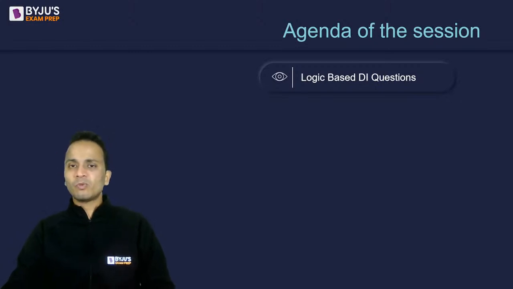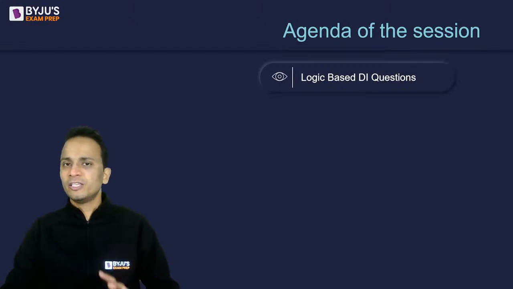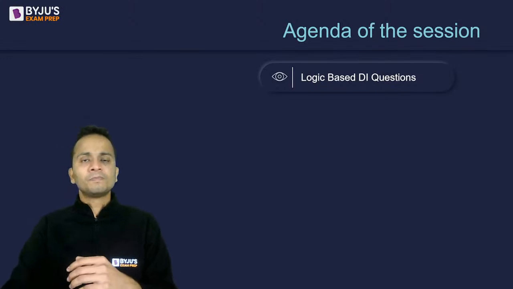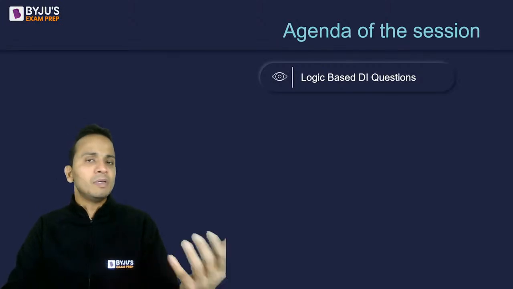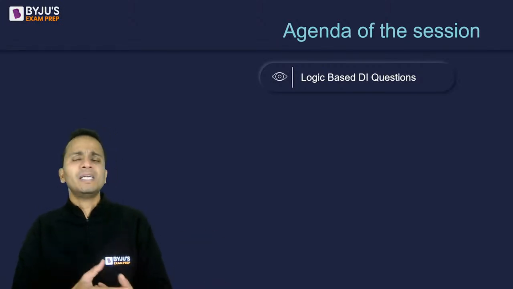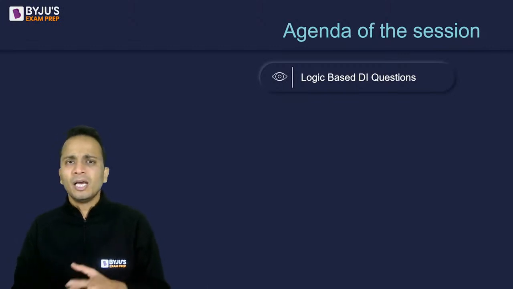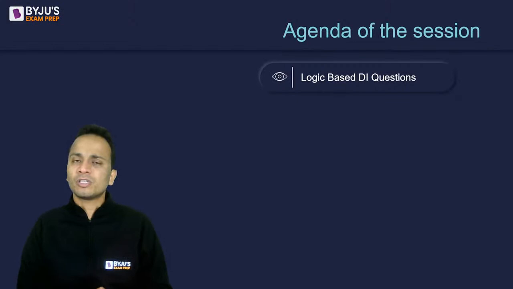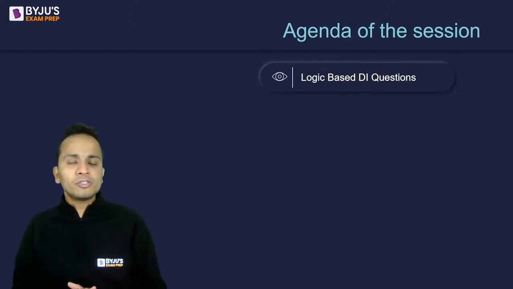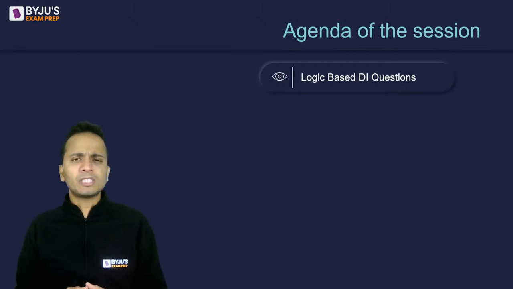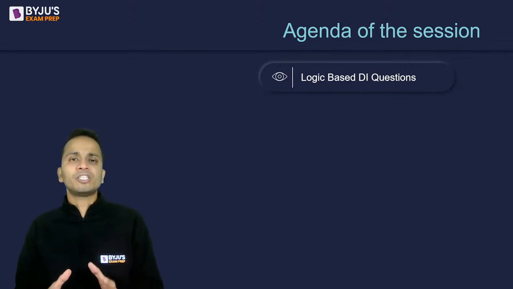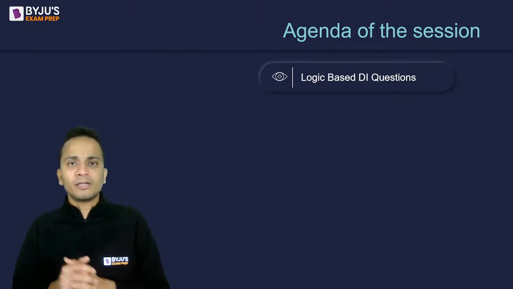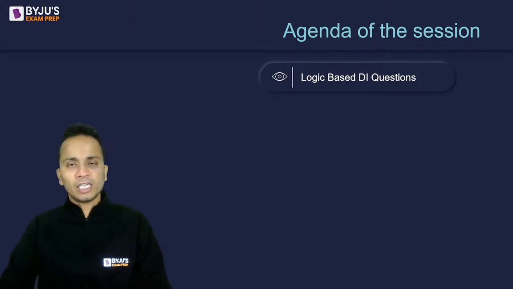All right, so let us start, and we are going to take on some beautiful sets of questions in today's session. The way we'll be solving these questions is that I'll present you a common set of information. It may be a table, it may be some kind of information using which you'll have to answer the questions that follow. We'll take these questions one by one. I'll give you some time, let's say 30 seconds or maybe a minute, maximum 1 minute, to solve every question, after which I will discuss that particular question in front of you. All right, let's start.